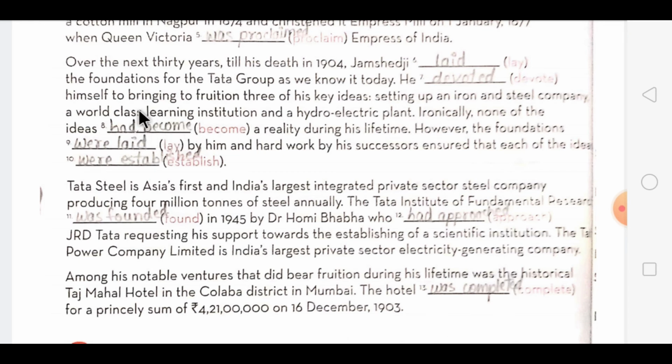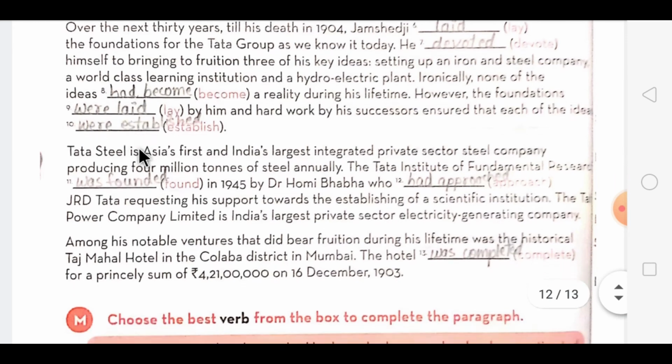Now, this we are using past perfect. It's a longer action, means it has been already completed in the past. That's why we are using past perfect tense over here. A reality during his lifetime. However, the foundations were laid by him, and hard work by his successors ensured that each of the ideas were established. Again, here the action was already completed, so we used simple past tense.